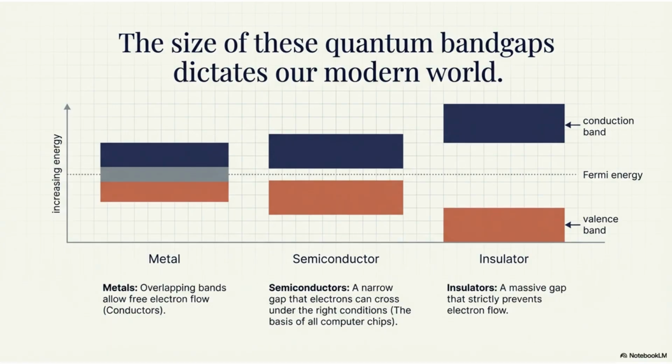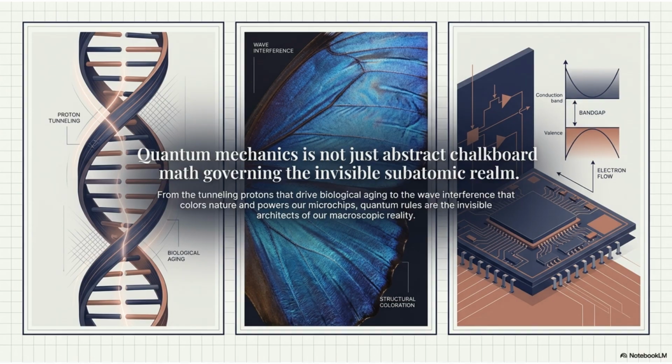Metals have overlapping bands allowing free flow. Semiconductors have a narrow gap, forming the basis of all computer chips. Insulators have a massive gap, preventing electron flow. Quantum mechanics governs our reality, from the tunneling protons driving biological aging to the wave interference that colors nature and powers our microchips. Quantum rules are truly the invisible architects of our macroscopic world.